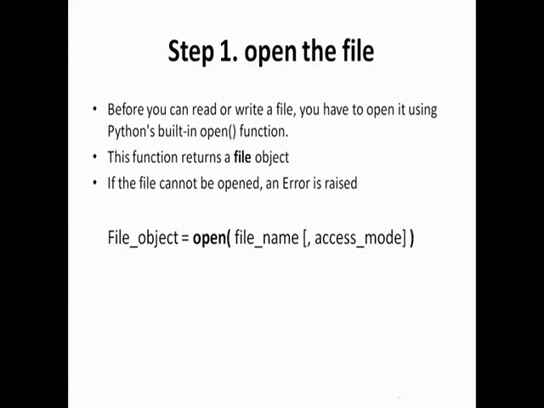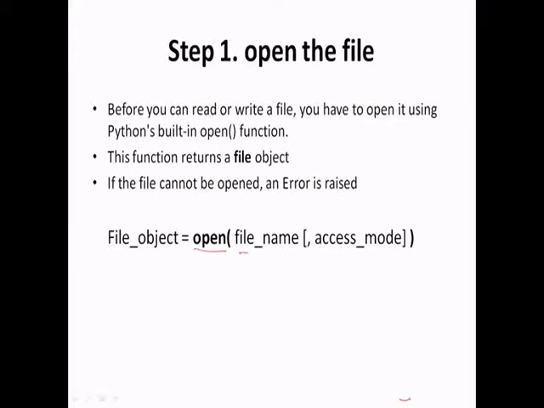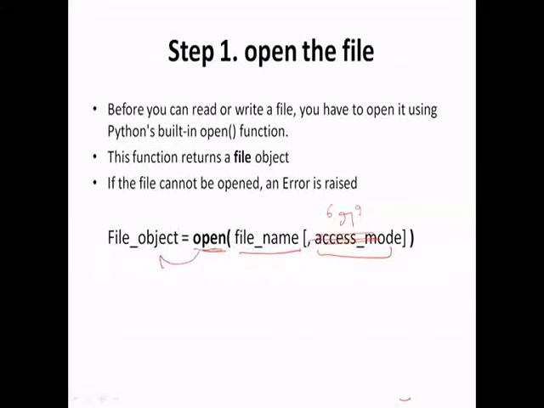So this is the basic syntax of the open method. We write the open function, then the file name, and after that there is an optional argument, that is the access mode, which is the mode in which we want to open our file. If we do not write it, its default value is set to read mode. This open function returns a file object which can be stored in a variable. Then you can use this variable or file object for reading, writing, or even closing the file.